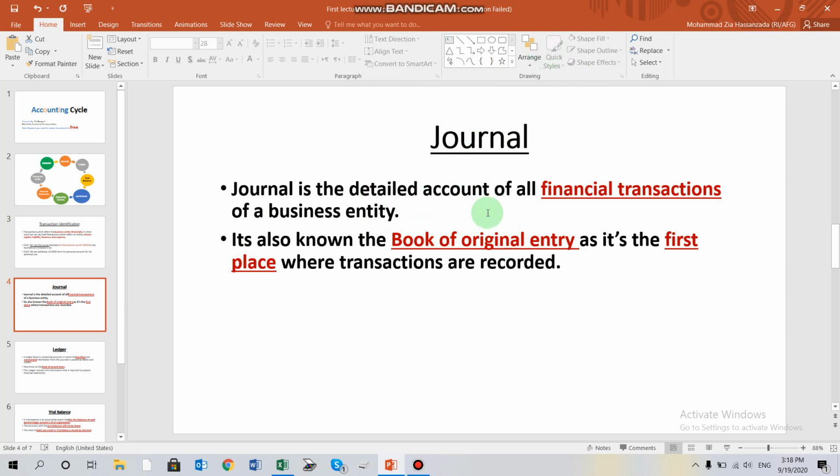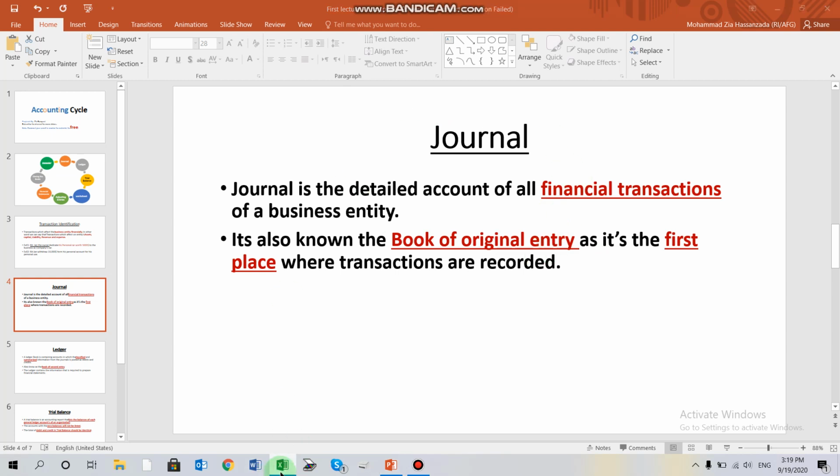Journal. After understanding a business transaction, we need to record the entire financial transactions in detail into a book by the name of journal. Since these transactions are recorded at the beginning, the journal is also called the book of original entry.